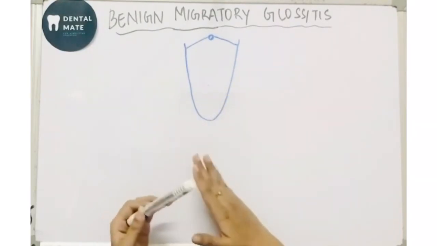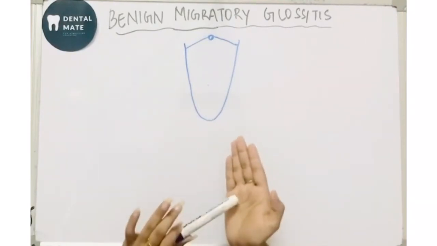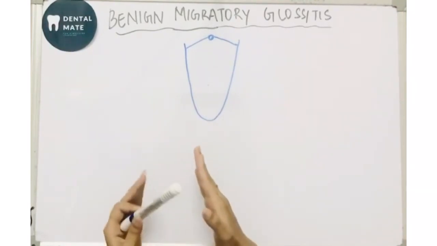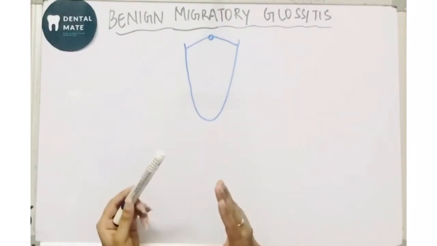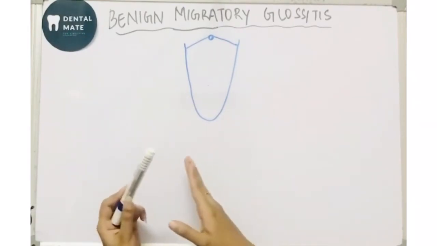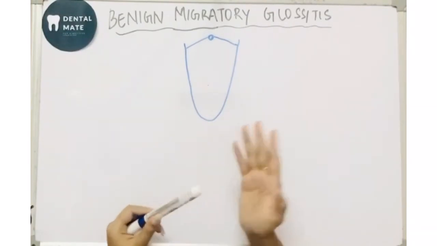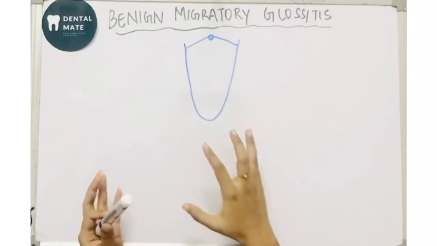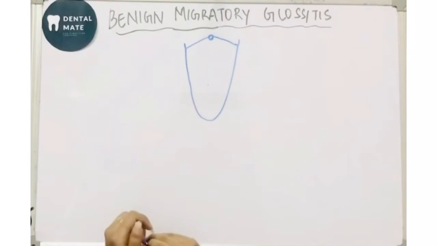It has an unknown etiology, but the severity of this condition increases due to psychological stress and in persons with psoriasis of skin. मतलब अगर skin में psoriasis है तो इस lesion की severity और increase हो जाएगी, and it could also be because of psychological stress.